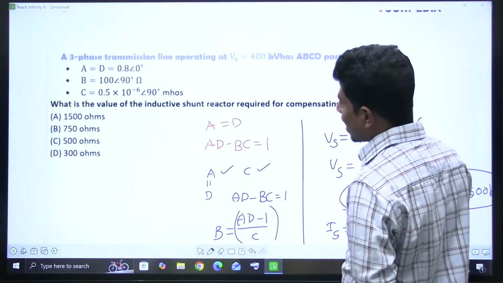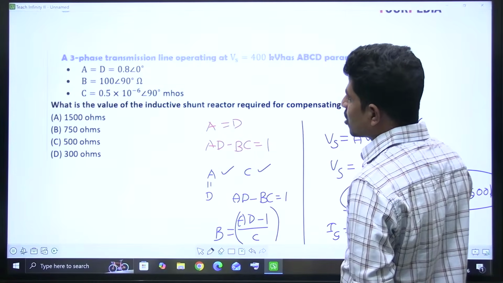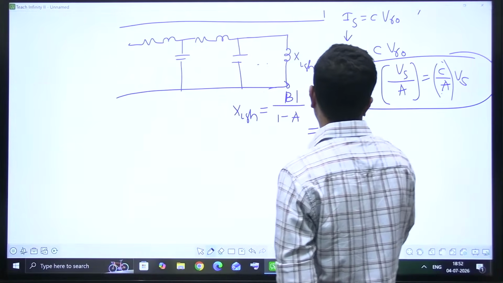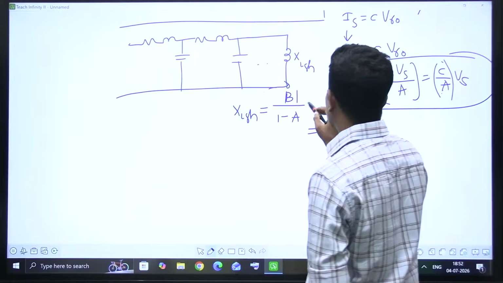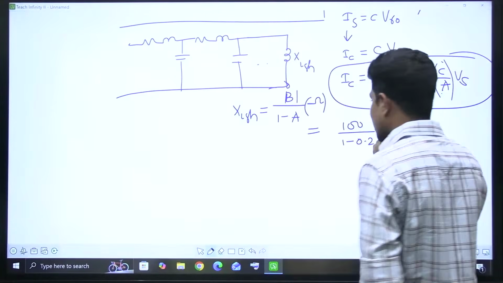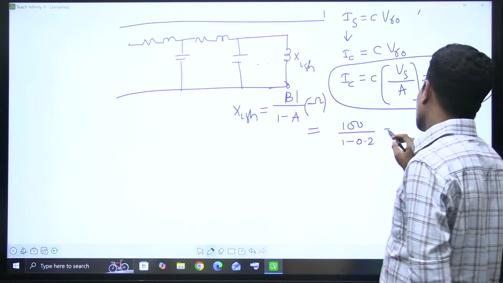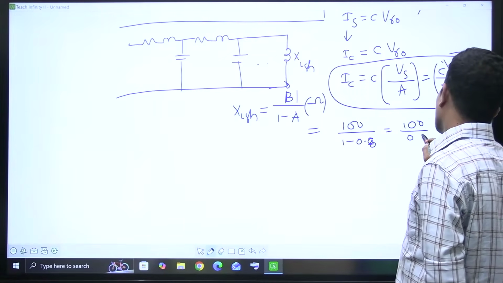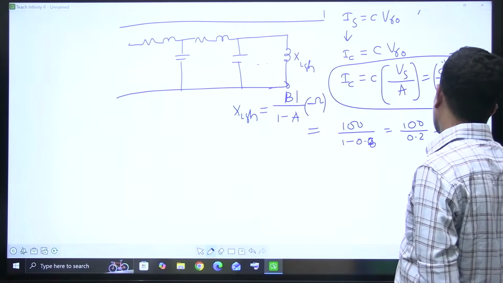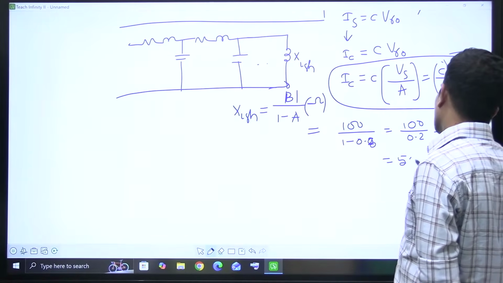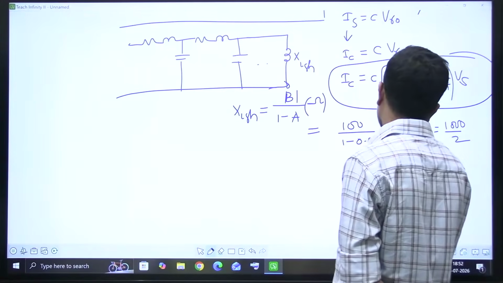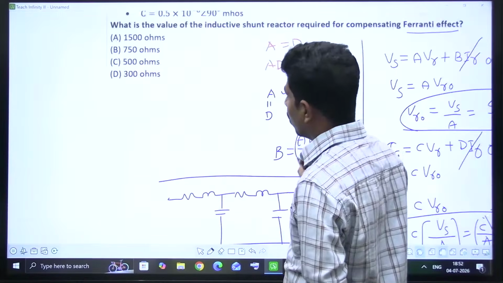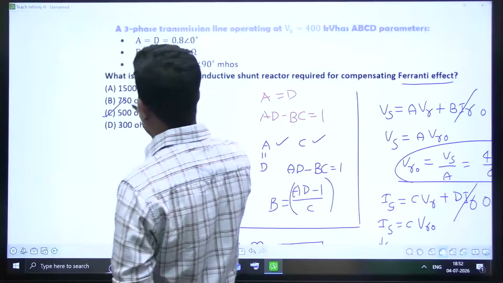What is B? B is 100. Let's take magnitude. A is 0.8. I'll write here B by 1 minus A. How much is it? 100 by 1 minus 0.8, that is 100 divided by 0.2. X units are ohms, since X is omega L, which is an ohmic value, right? 1000 by 2, so that is equal to 500 ohms. If you connect an inductive reactance of this much, the Ferranti effect will be removed in the power system network for this particular transmission line. It is 500 ohms.